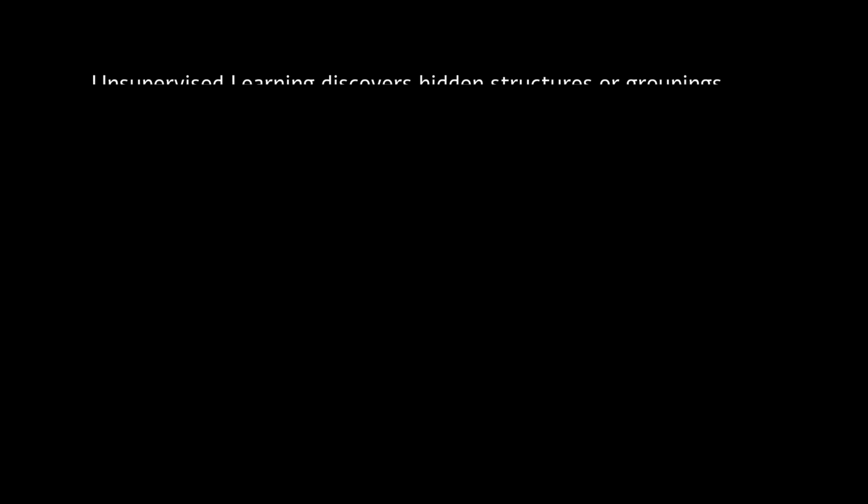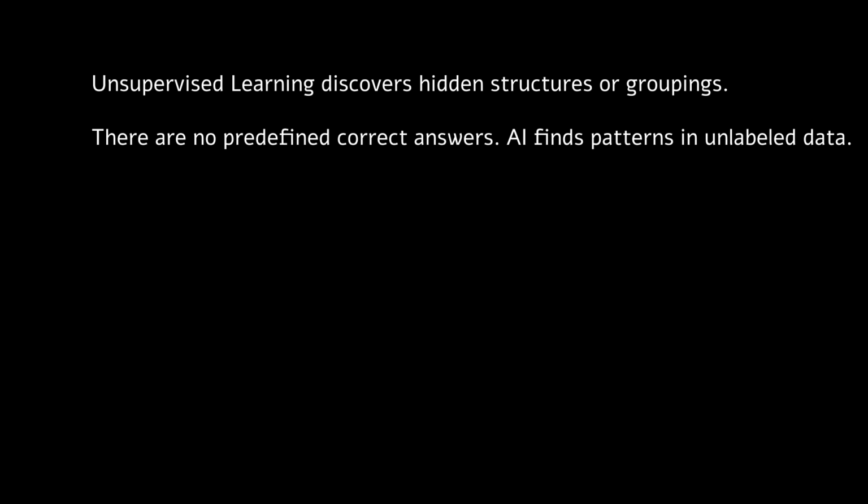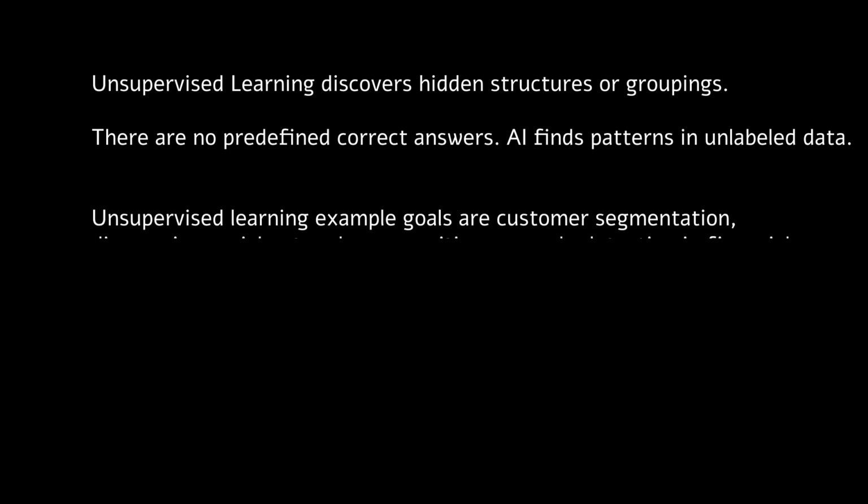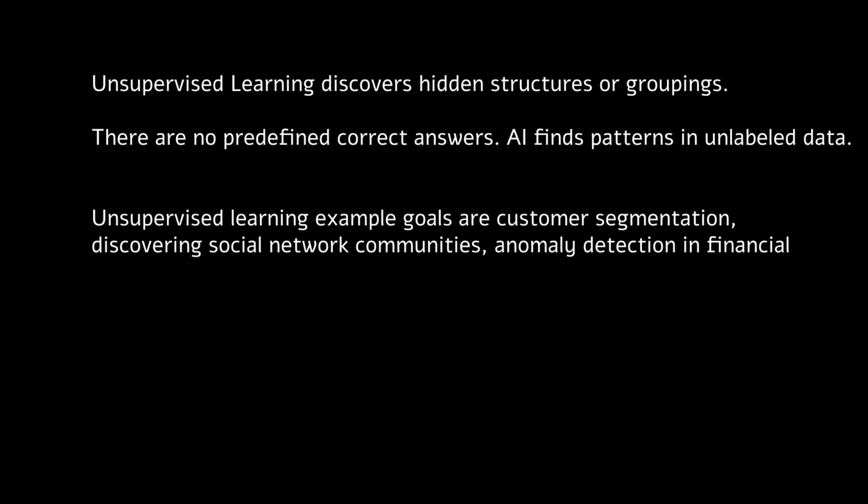Unsupervised learning discovers hidden structures or groupings. There are no predefined correct answers. AI finds patterns in unlabeled data. Unsupervised learning example goals are customer segmentation, discovering social network communities, anomaly detection in financial transactions, and clustering of similar data points. Unsupervised, independent pattern discovery.